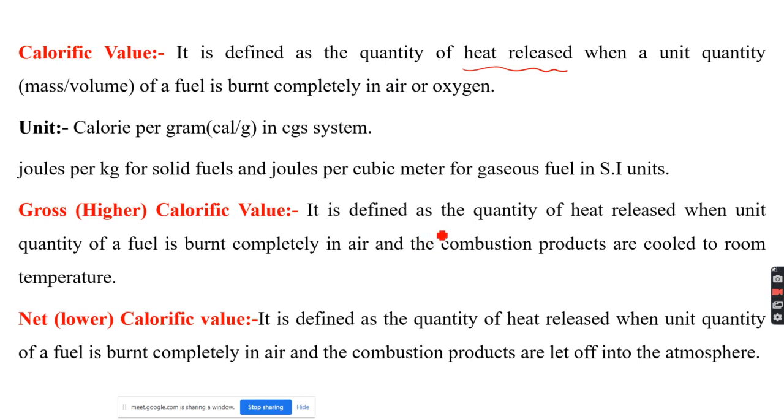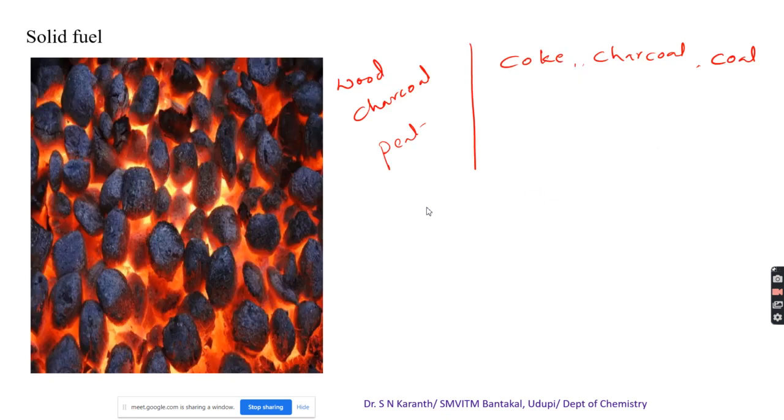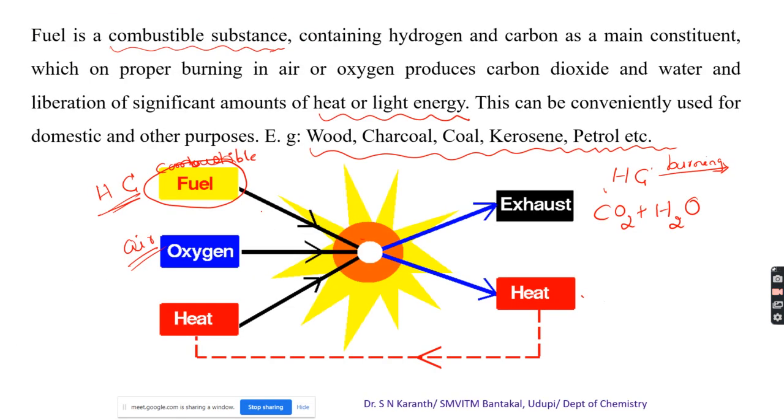As I already informed you in the beginning, the burning process requires oxygen and a little heat. On proper burning, it gives plenty of heat energy, and this heat energy is what we express as the calorific value.